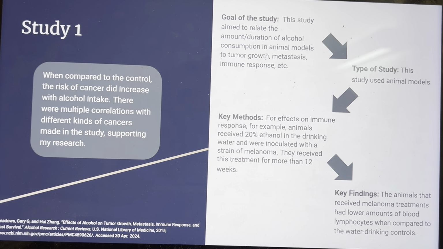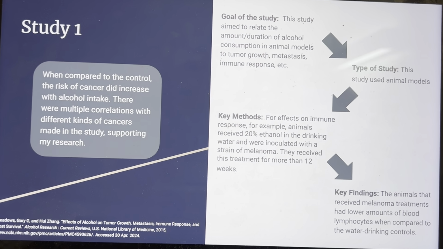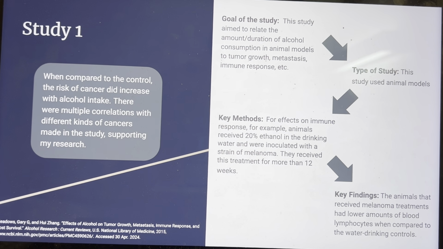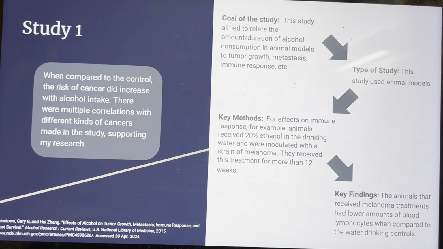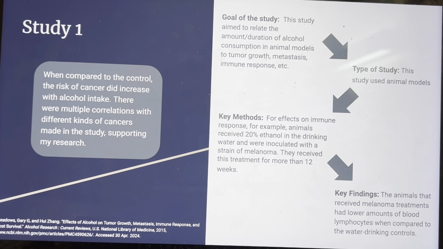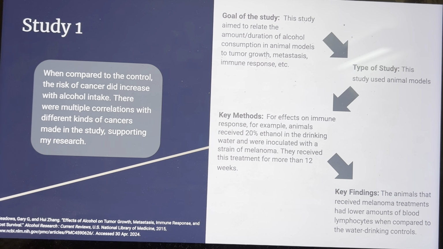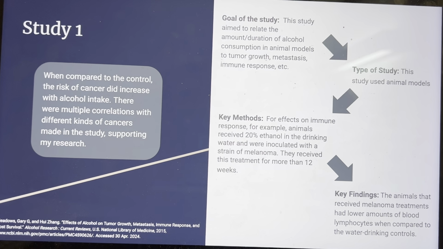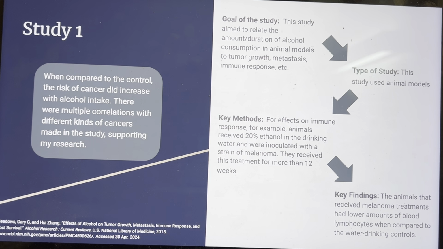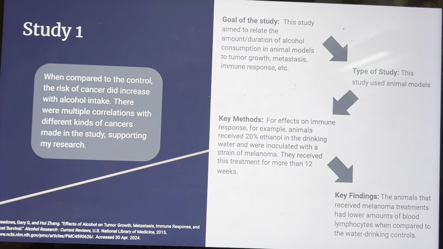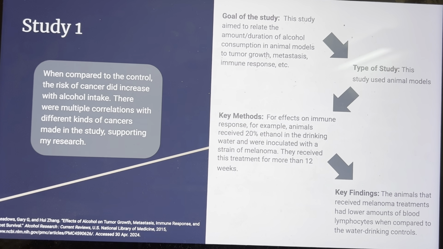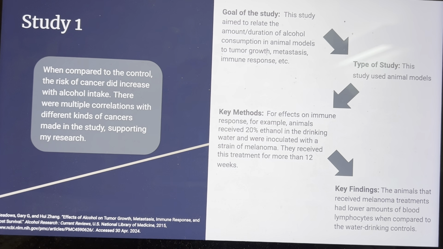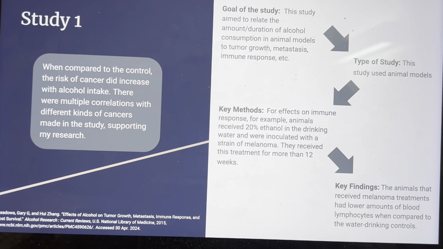There were many studies that I also looked into when going through my research. So the first one, the goal of the study was aimed to relate the amount and duration of alcohol consumption in animal models to tumor growth, metastasis, and immune response. And this was a type of study that used animal models. These were some of the key methods. For effects on immune response, for example, animals received 20% ethanol in the drinking water and were inoculated with a strain of melanoma. They received this treatment for more than 12 weeks.